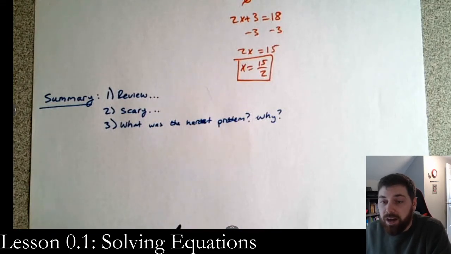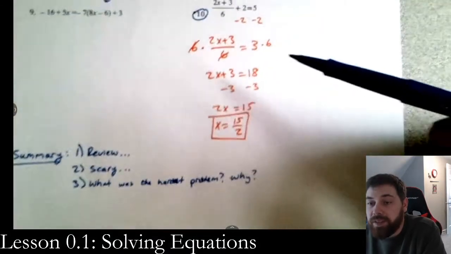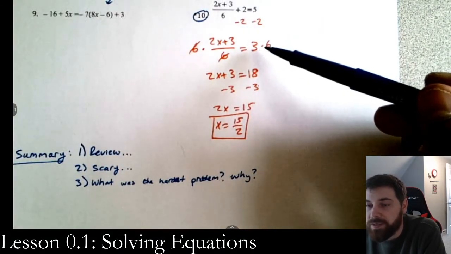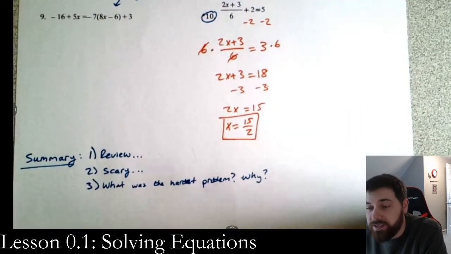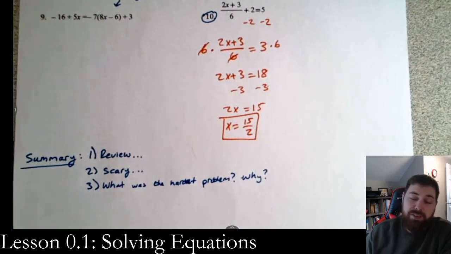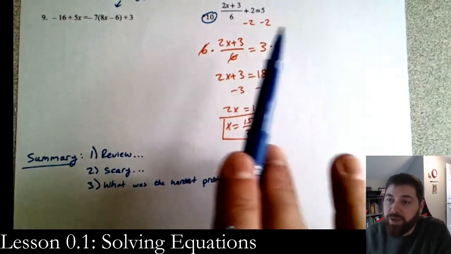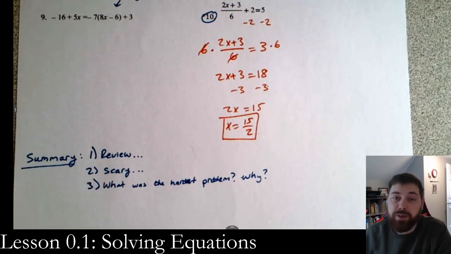Last thing before I let you go, a couple things the students always ask me. Do I need to show this minus 3? Do I need to show this times 6? Do I need to write that minus 2? For this lesson, please do. From here on out, I will never make you do that again. But when we're first starting, I'm making sure you know how to actually solve equations. I want to see those steps actually written on your paper so that I know that you know what you're doing. So on your homework, please do it this time just for me. I know it's obnoxious, but it'd be super helpful.